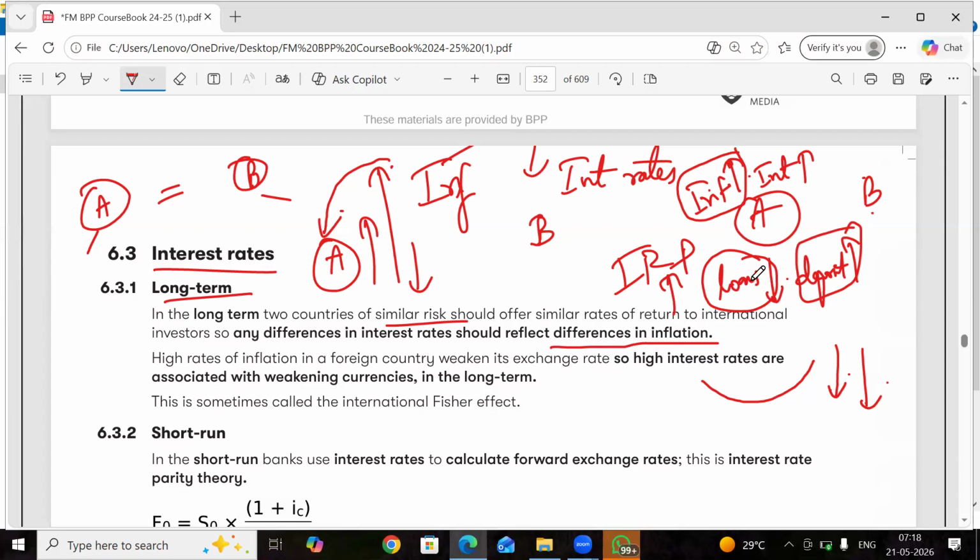Of course, the interest rates are very high right now, and with the passage of time, what's going to happen? The financial system is going to become very strong. More money supply into the financial system, and less demand from the financial system. So today they are paying high interest rates. With a lot of money coming to them, they'll try to decrease the interest rates.